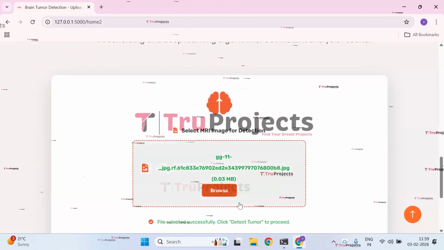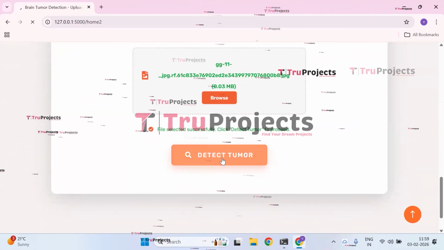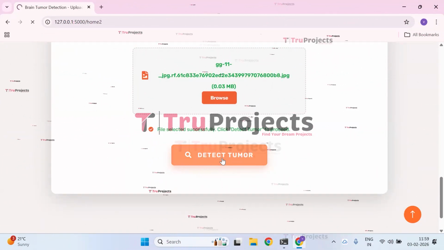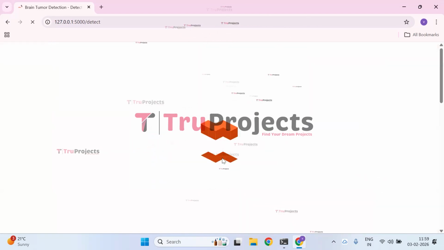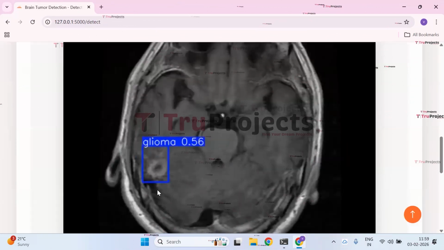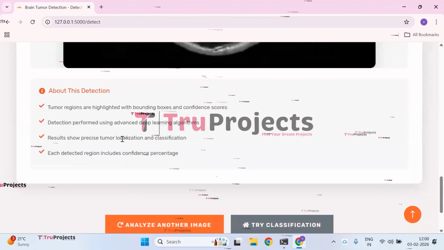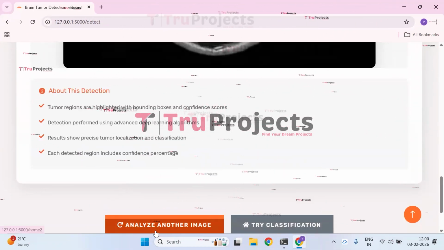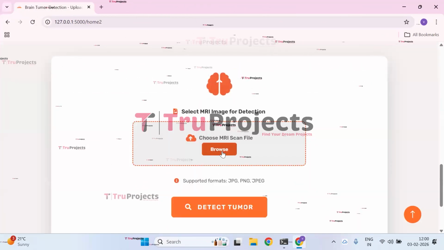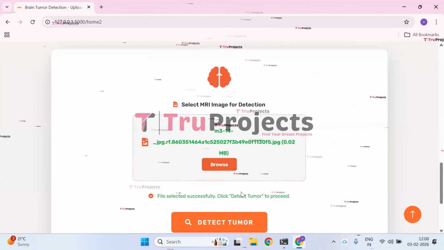The image has been successfully uploaded. Click on detect tumor so that the given image is pre-processed and the output for the image will be displayed as glioma has been detected in this part of the image. We also have the detection details given below. Click on analyze other image so that you can upload an image. The image has been successfully uploaded.